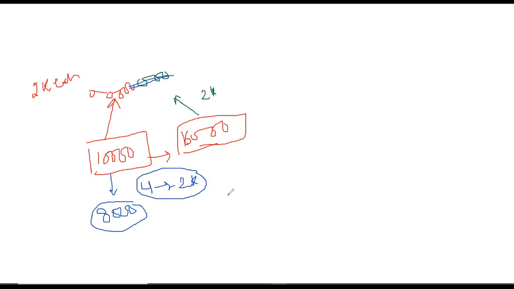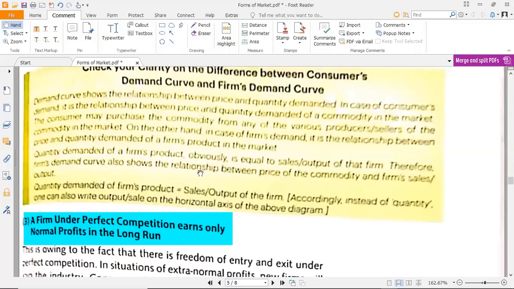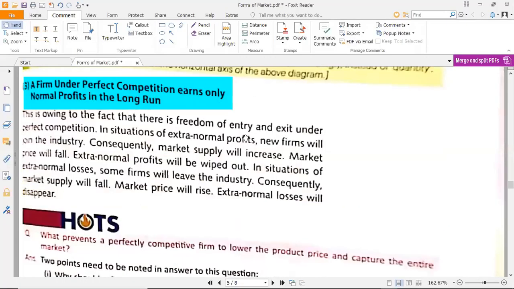A firm in the long run earns only normal profit. Why? Because if there are higher profits, new firms join in, and if there are losses, some of the existing firms leave the market. And this is how a firm under perfect competition earns only normal profits during the long run. I hope you have got this point.